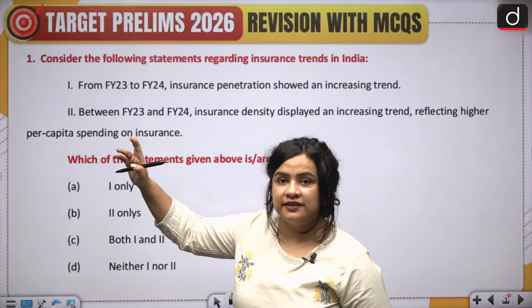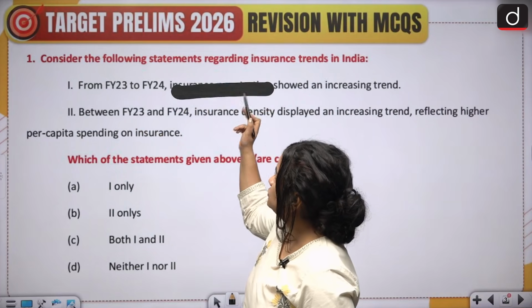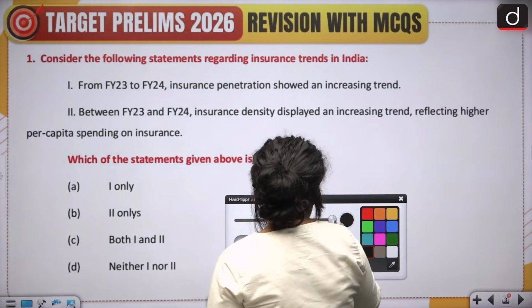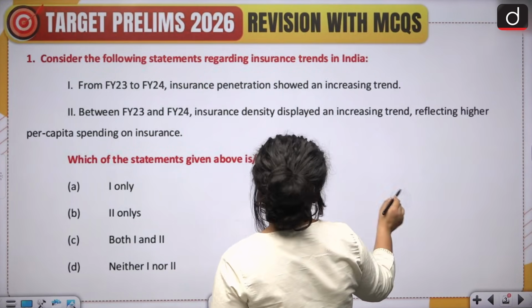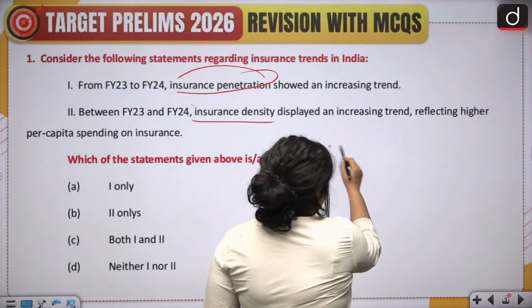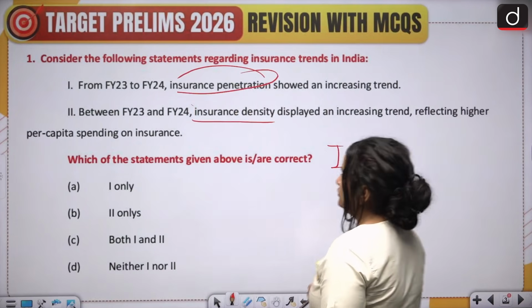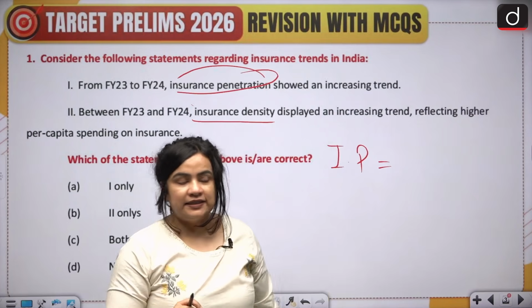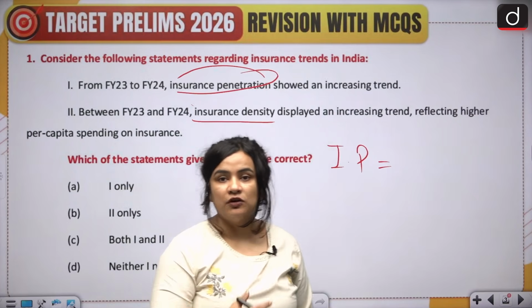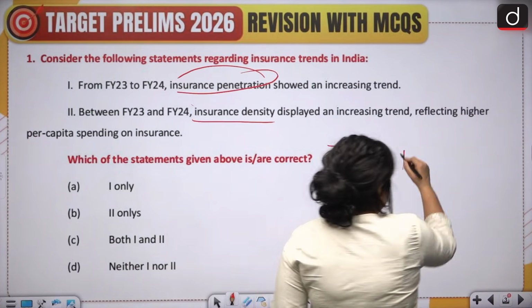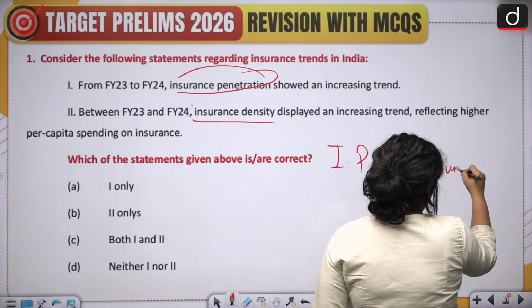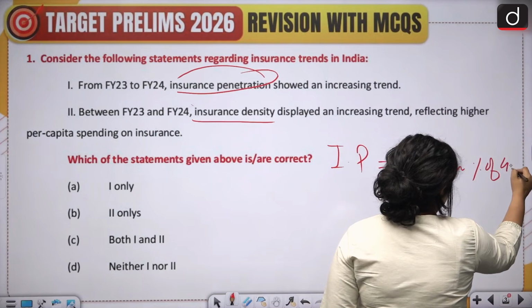Now here we can see that there are two concepts that come to the forefront: insurance penetration and insurance density. Now students, what is insurance penetration? Basically, it is the insurance premium expressed in terms of, or in percentage of, GDP. So, insurance penetration is premium expressed as a percentage of GDP.